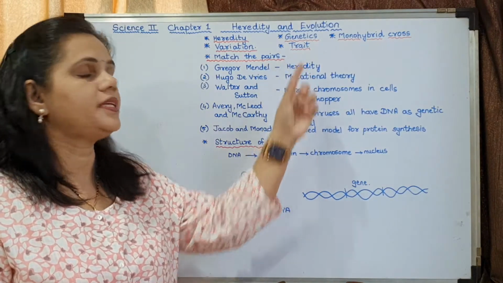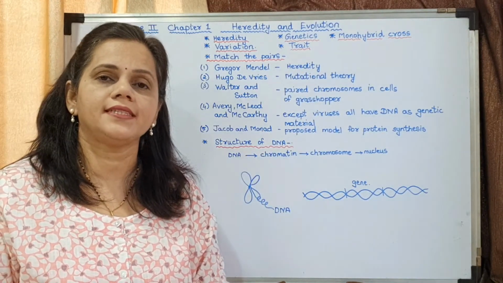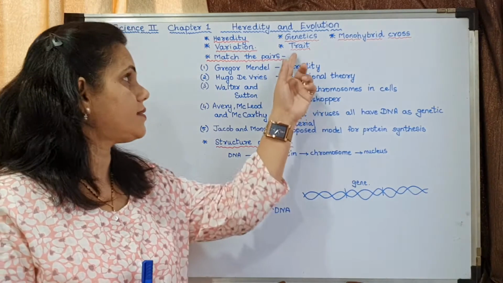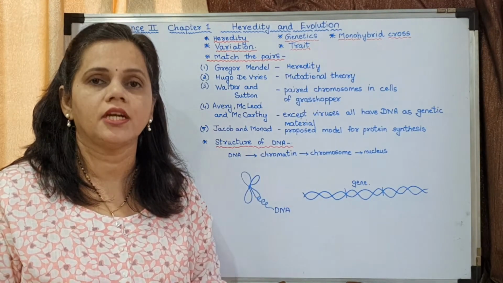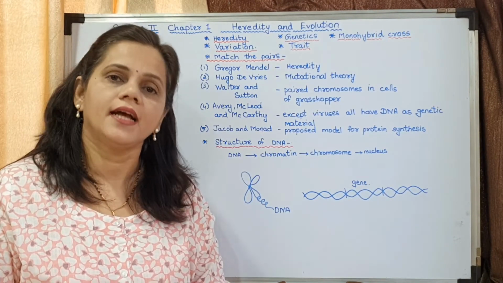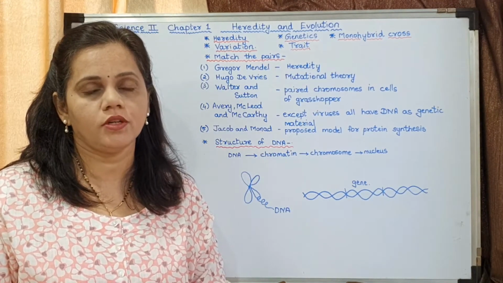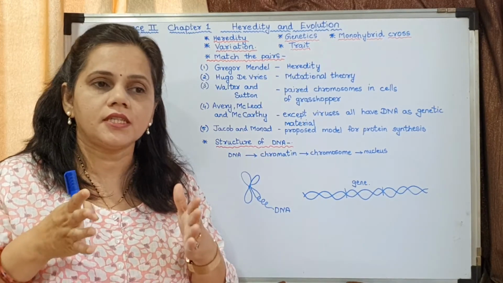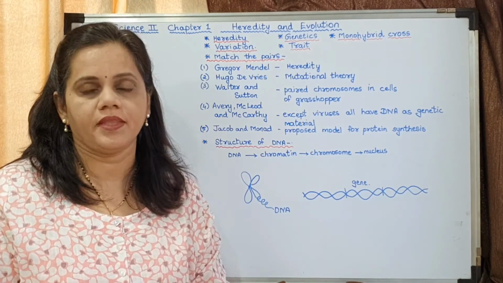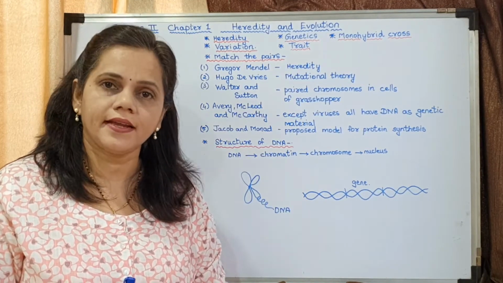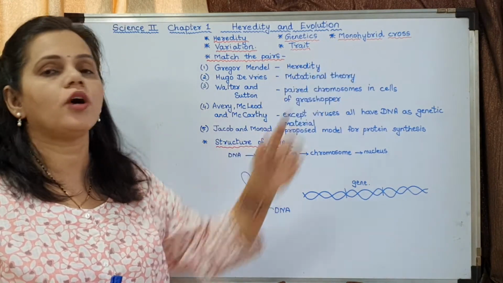The next term is trait. Trait means characteristics. In your textbook you might find this word several times, trait. You may write and keep what is meant by trait. Trait means characteristics which are shown by an organism. The characteristics which are confined to that organism, that is said to be a trait. We all belong to the same trait.